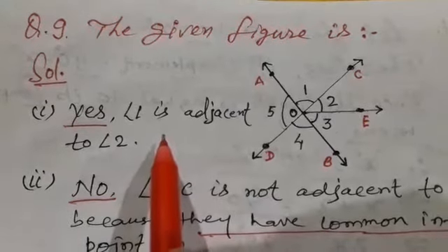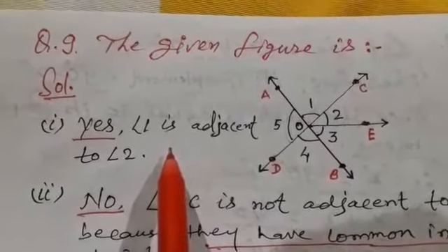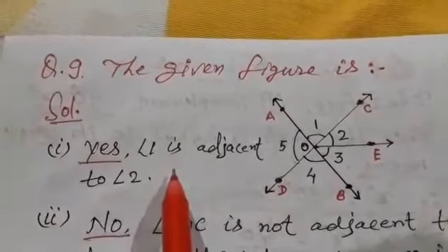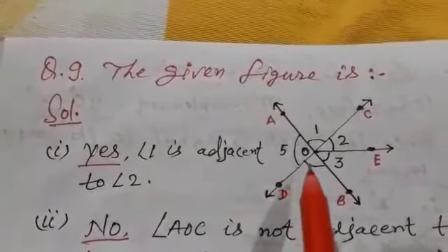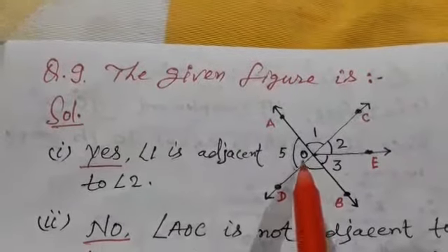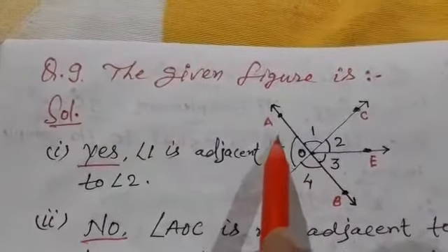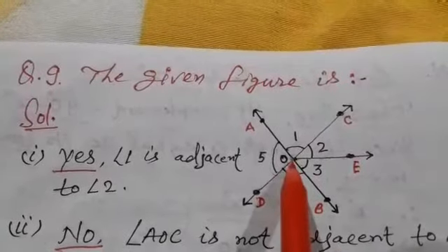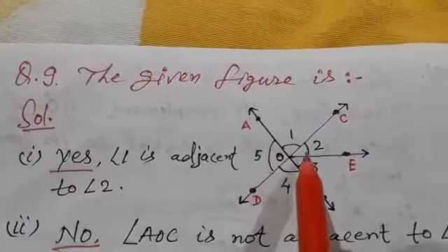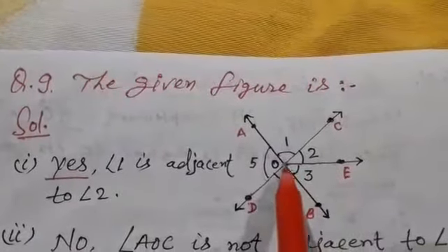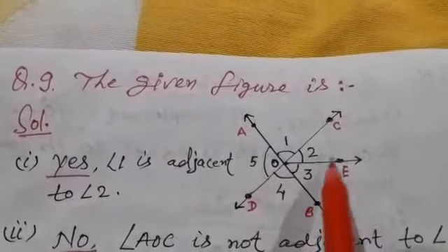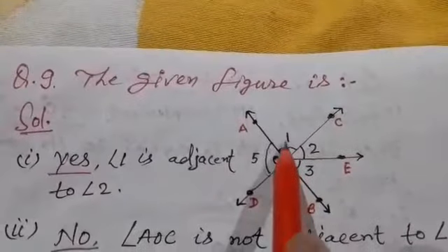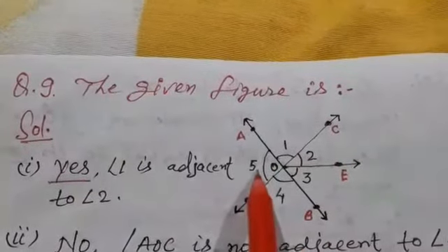Dear students, today I am going to solve exercise 5.1. It is the second part of this exercise. Question number 9. The given figure is, you see this figure carefully. Here two lines AB and CD intersect each other at point O, and another line OE is also drawn from this point O. Here five angles are formed: angle 1, 2, 3, 4 and 5.